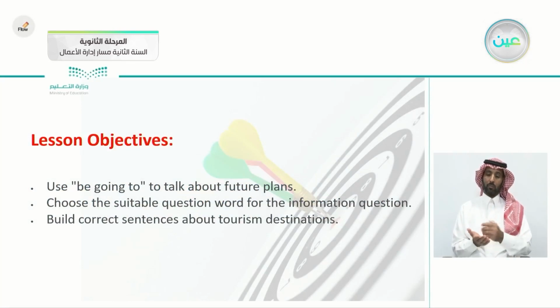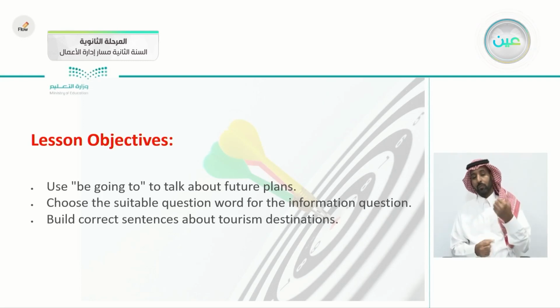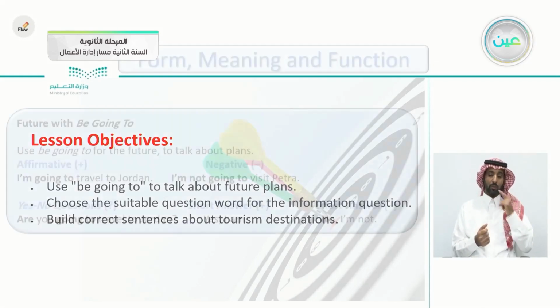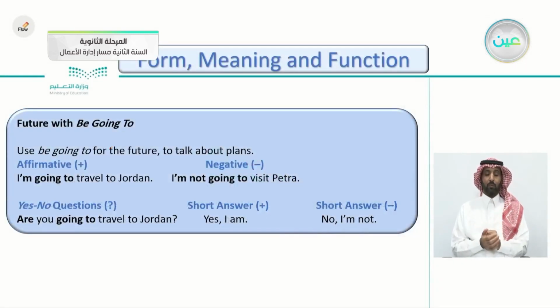We will be using be going to talk about future plans. Choose the suitable question word for the information question. Build correct sentences about tourism destinations. So this is today's lesson. Let's begin the form, meaning, and function.